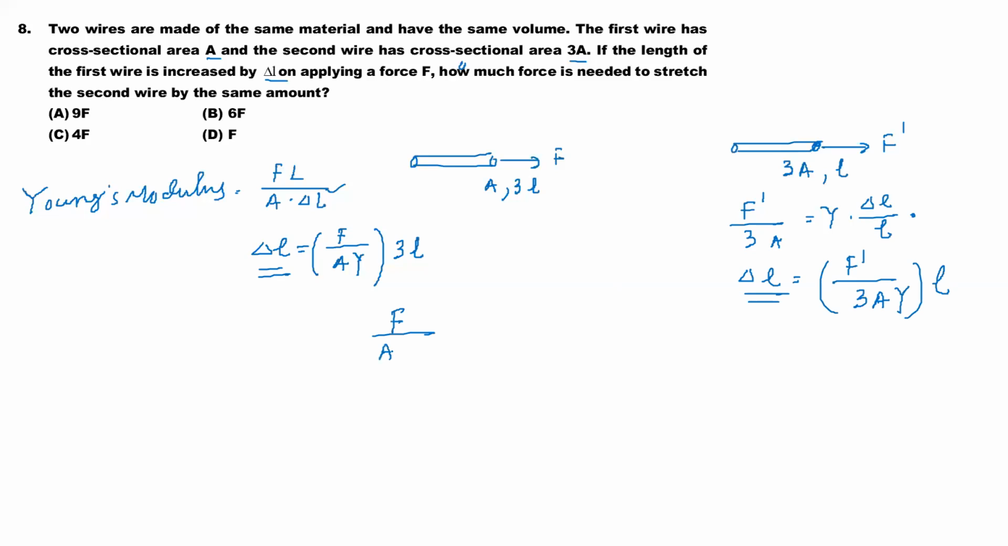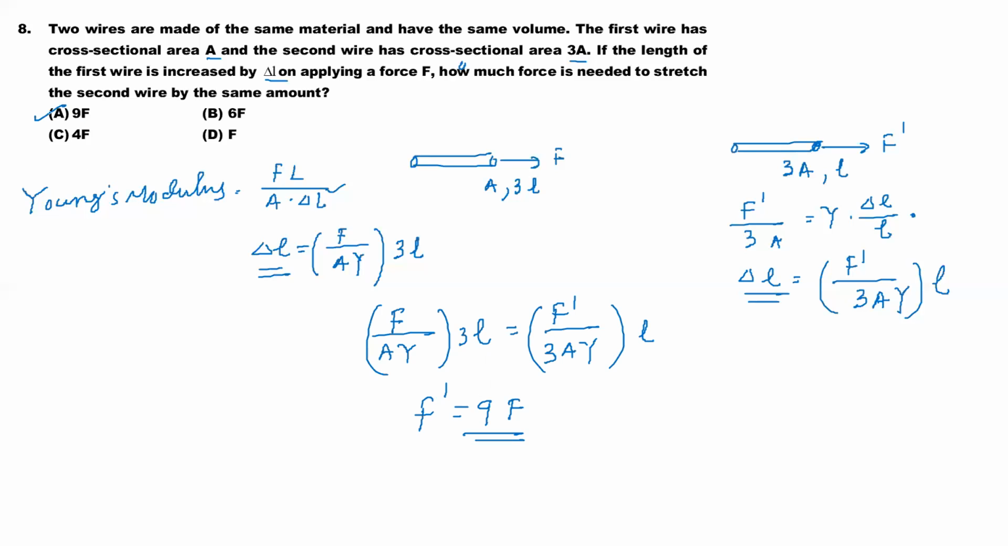So F by AY whole into 3L will be equal to F dash by 3AY whole into L. So F dash is equal to, friends, AY cancels, and 3 times 3 will be 9 times F. Rest all will be cancelled. So F dash is equal to 9 times F. Understood?